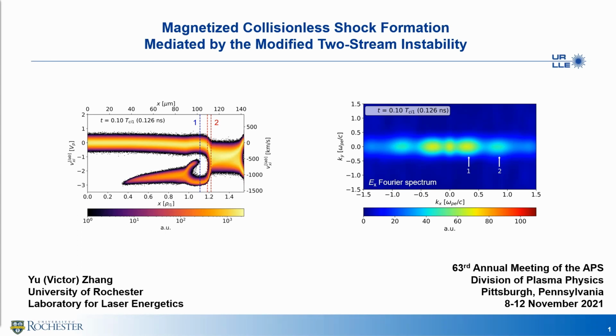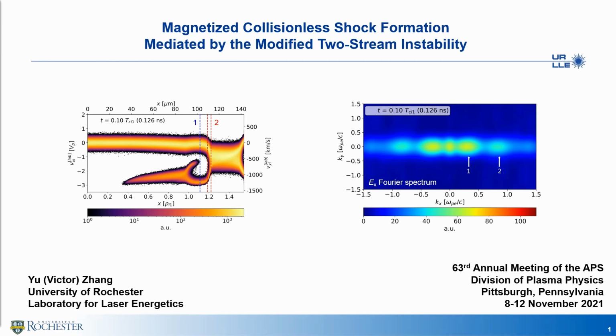Magnetized collisionless shocks are omnipresent in our universe. Laser facilities provide a controllable way to study them in laboratories. In this talk, I will show that a laboratory-achievable perpendicular magnetized collisionless shock is mediated by an instability called modified two-stream instability, or MTSI. On the left-hand side, I am plotting the ion velocity phase space from our kinetic simulations.